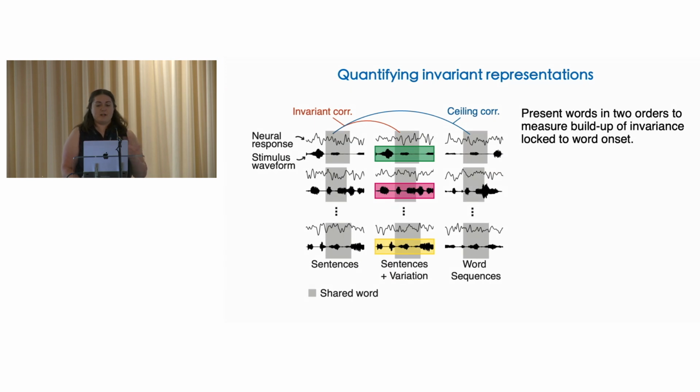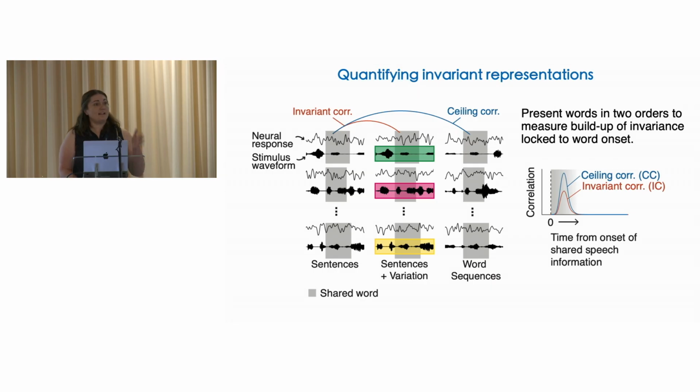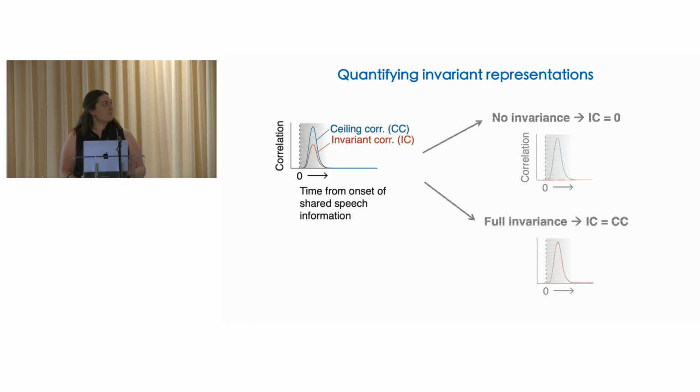And in practice, we don't present these words in isolation. We present them in 2 different orders, so natural sentences and then words shuffled in a random order. And because of that, the preceding context before our words is independent in the 2 conditions being compared for our measures, meaning that the correlations will be 0 before word onset, and this allows us to quantify the buildup of invariance over time. And just to build intuition with these measures, if there's no shared representation between clean speech and speech with these added variations, the IC will be 0.